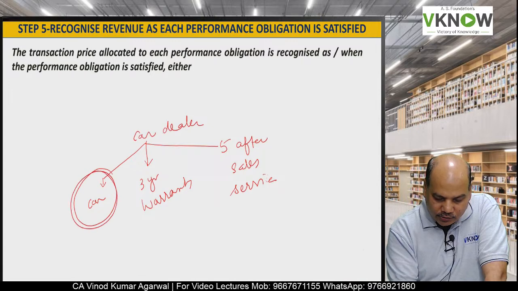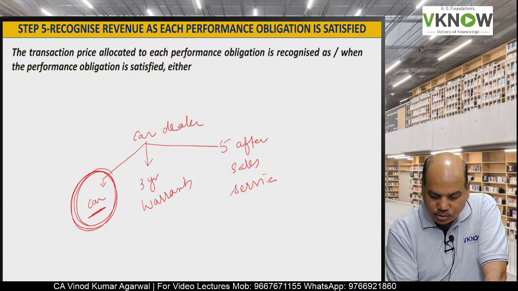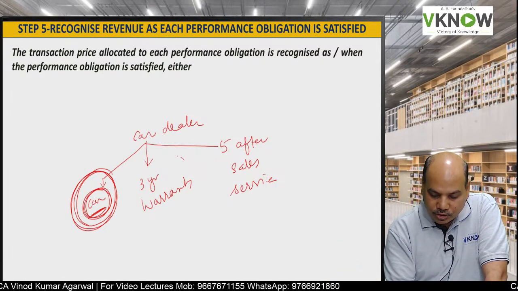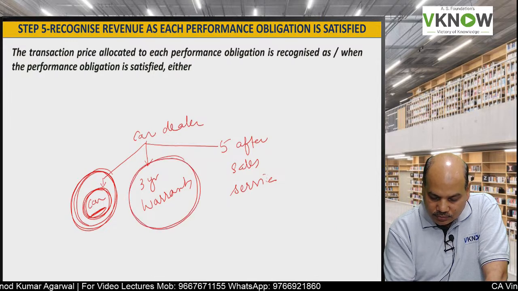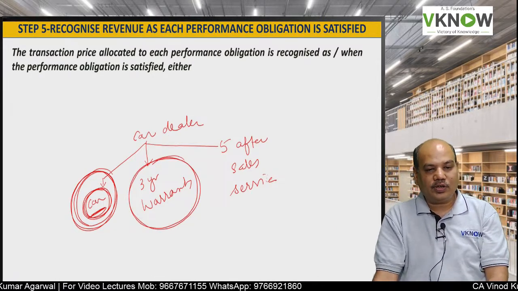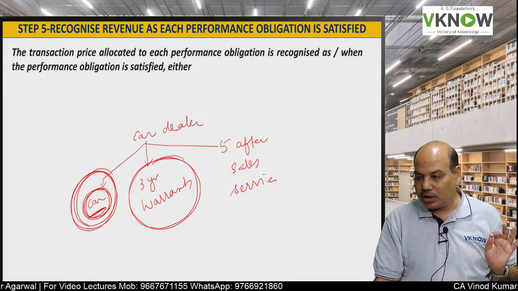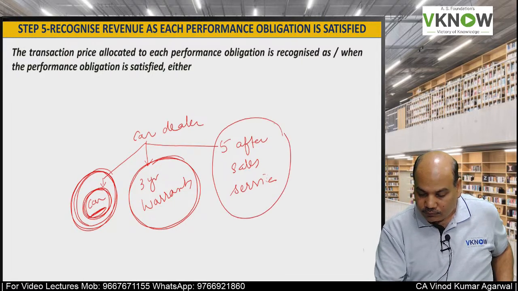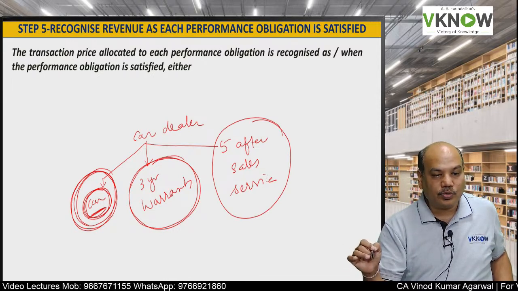You will recognize revenue with respect to car when the control of the car is transferred to the customer. Every year you will recognize warranty revenue over 3-year period, and 5 after sale service you have to provide.